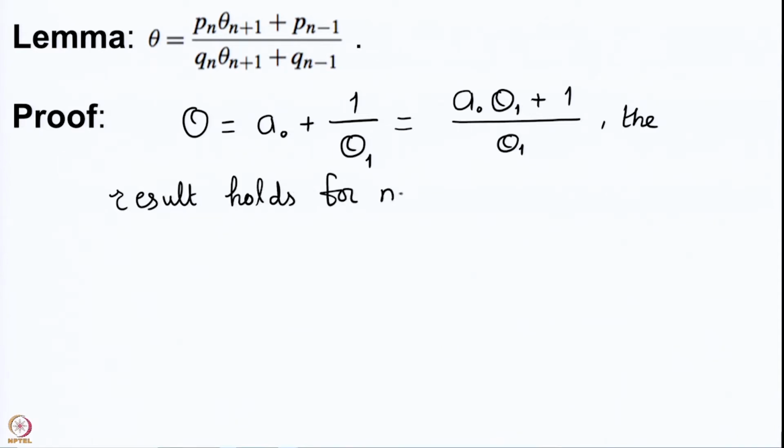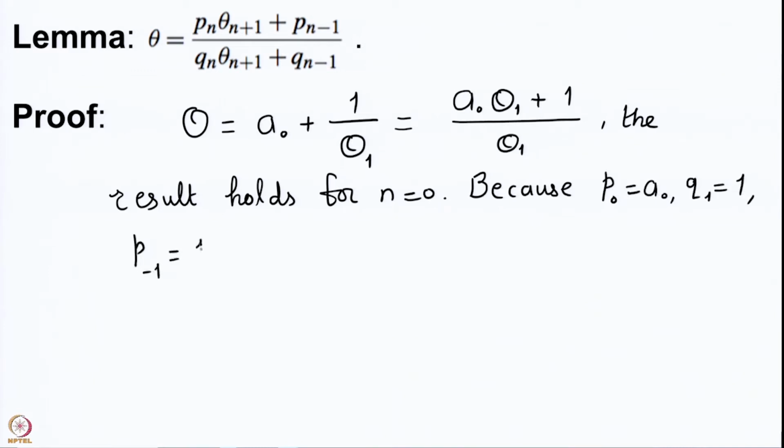For n equal to 0, because P0 is a0, Q0 is 1, P minus 1 is, by convention, taken to be 1, and Q minus 1 is taken as 0 by convention. If you are not happy with this, we can go one more step and check that the result holds there also.